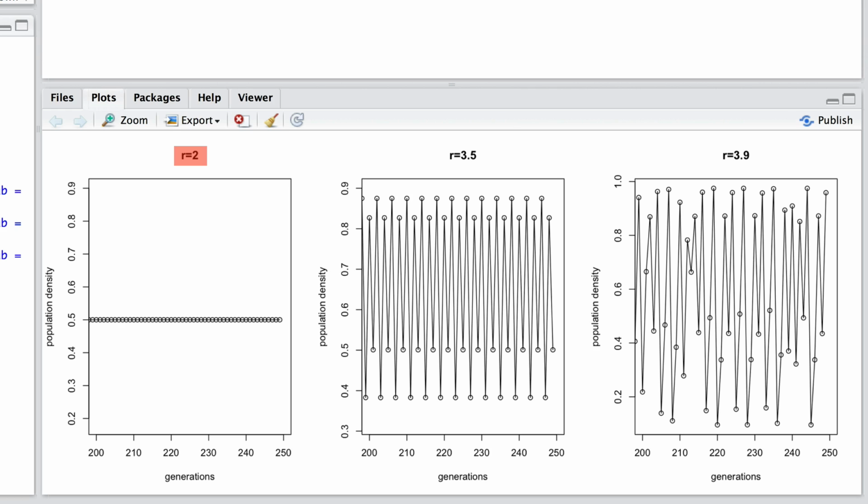As you can see, for this low value of r equals 2, we have a 1-point cycle. Then at a higher value of 3.5, we see a 2-point cycle, and at an even higher value of 3.9, it looks quite chaotic.